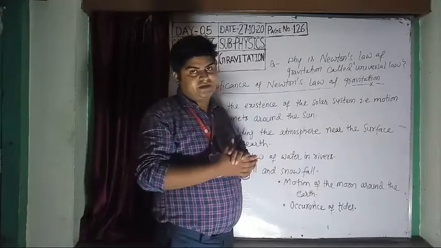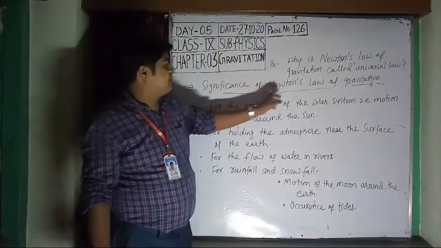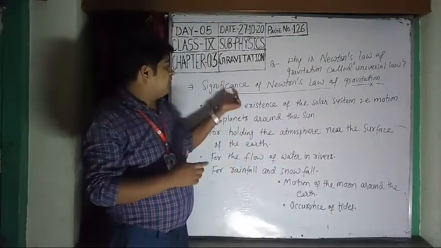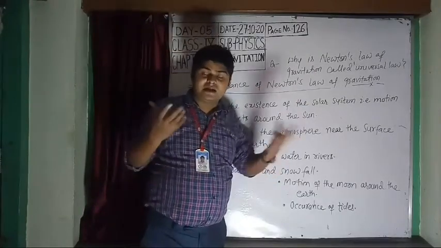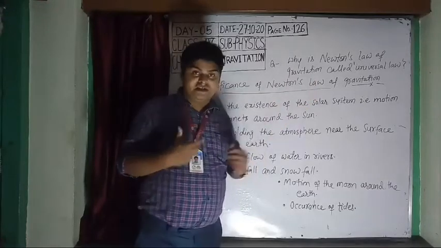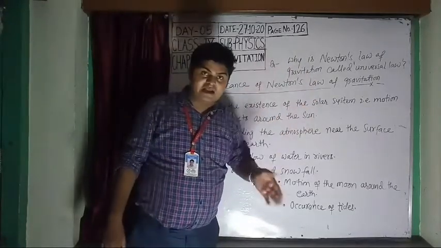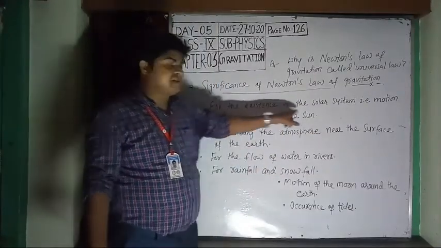We can say that Newton's law of gravitation is called universal law because it is followed in the entire universe. Now see, the next topic is the significance of Newton's law of gravitation. That means the importance of Newton's law of gravitation in nature. The first importance is the existence of the solar system.